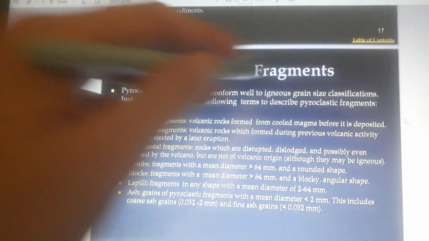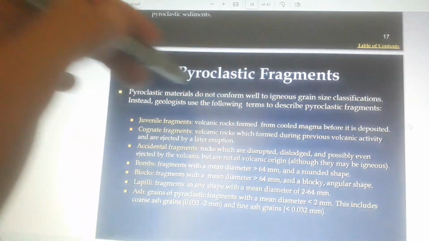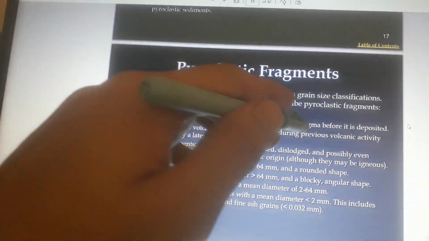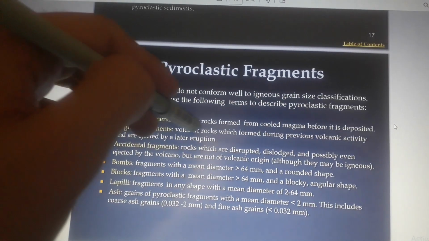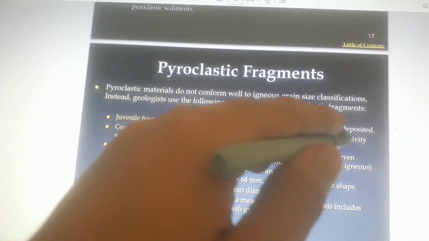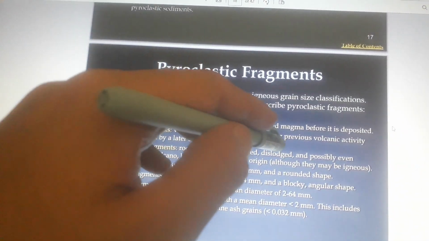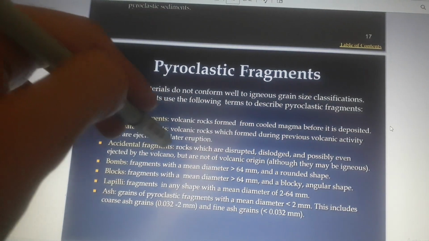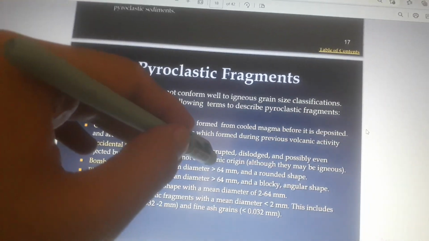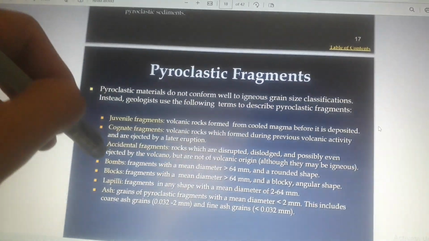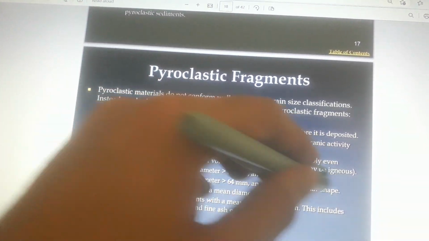Pyroclastic fragments. Pyroclastic materials do not conform well to igneous grain size classifications. Instead, geologists use the following terms to describe pyroclastic fragments: Juvenile fragments, volcanic eruptions formed from cooled magma before it deposited. Cognate fragments, volcanic eruptions which formed during previous volcanic activity and are ejected by a later eruption. Accidental fragments, rocks which are disrupted, dislodged, and possibly even ejected by the volcano but are not of volcanic origin, although they may be igneous.